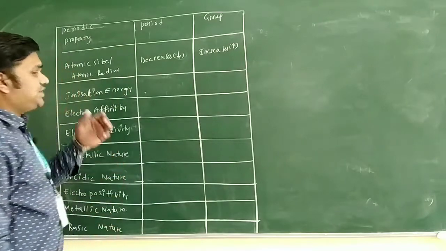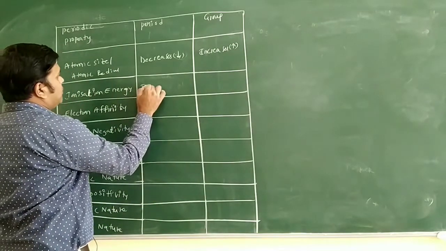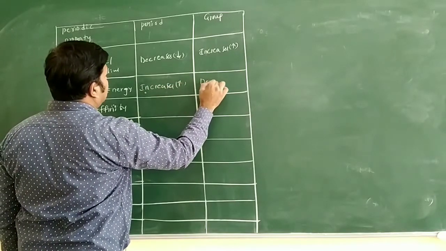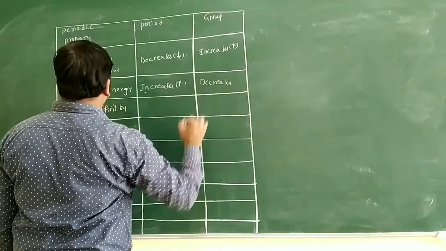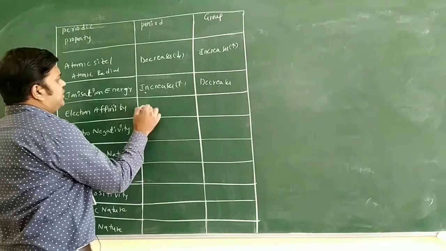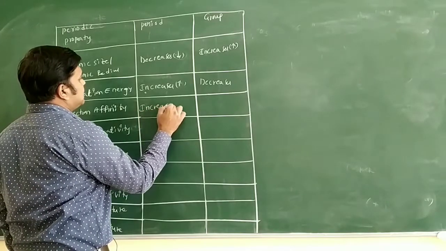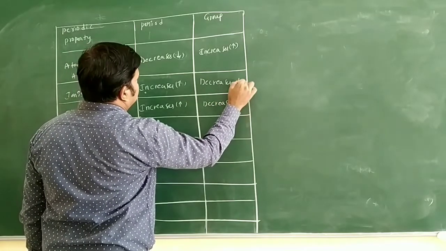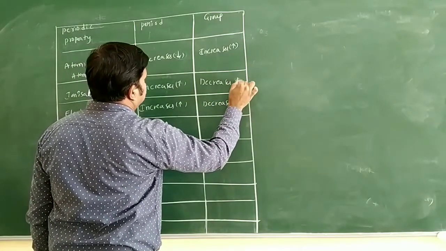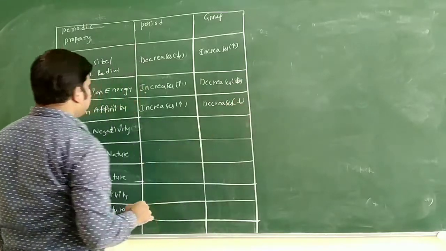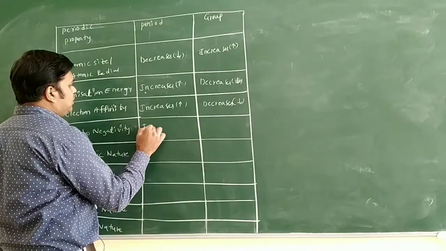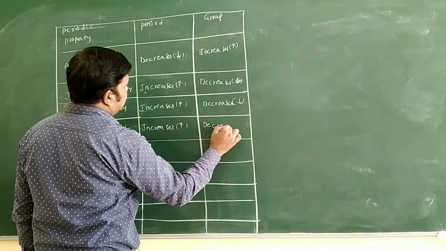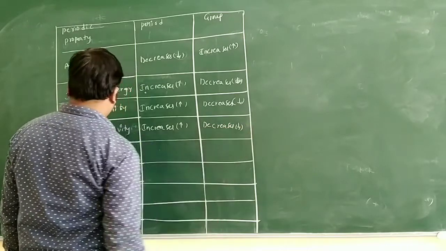Now we'll see ionization energy. In a period, ionization energy increases from left to right. In a group, it decreases. Now we'll see electron affinity. In a period, electron affinity increases from left to right. In a group, it decreases. Now we'll see electronegativity. In a period, electronegativity increases from left to right, and in a group it decreases.